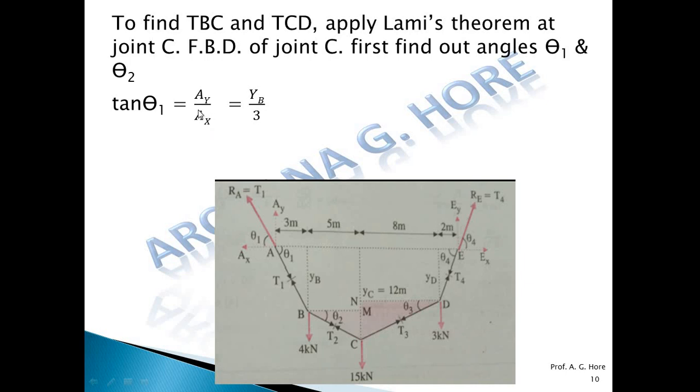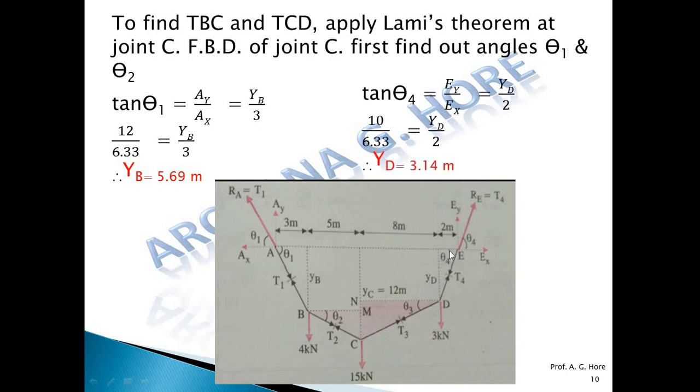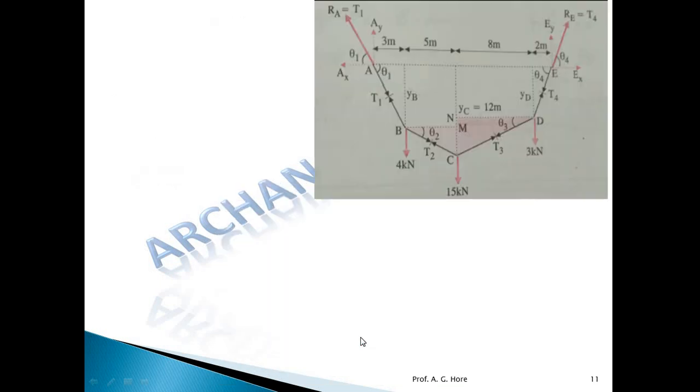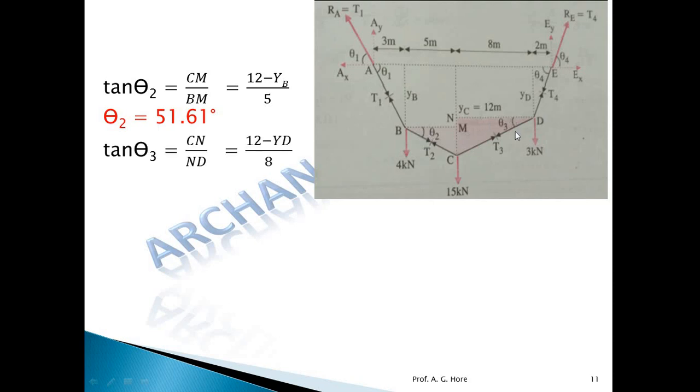Here AY is known, AX is known, only YB is unknown, so we will get YB, the sag at point B. Similarly for the sag of YD with theta 4, it is the same condition and we will get YD, the sag at point D. Now YB is found, so 12 minus YB will give MC, so we get theta 2, and theta 3 is equal to CN upon this ND.